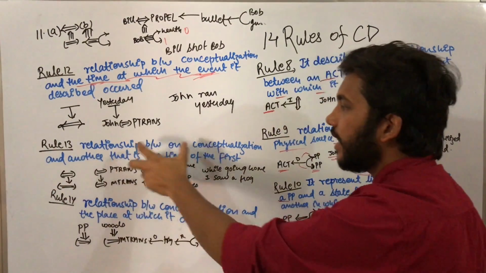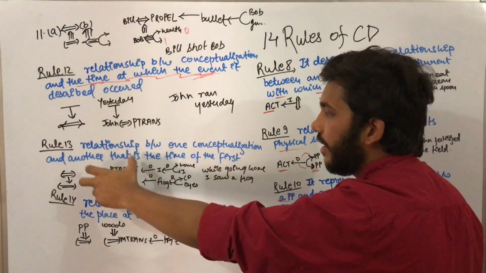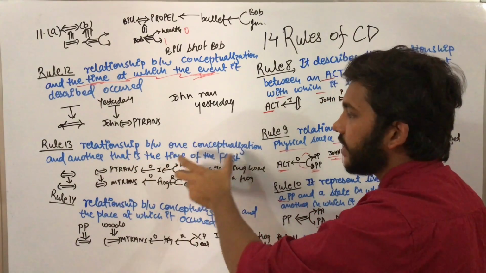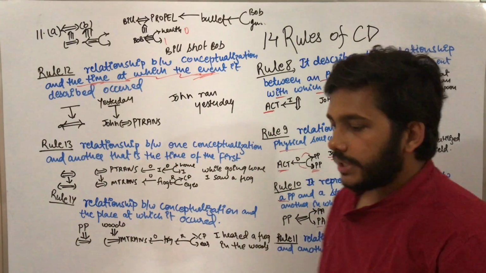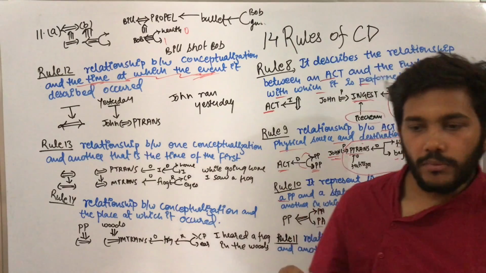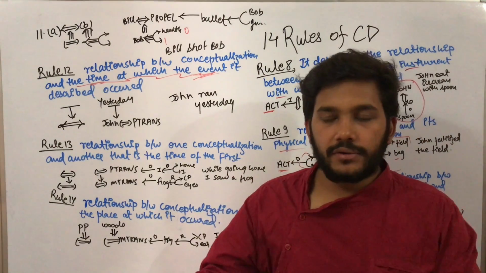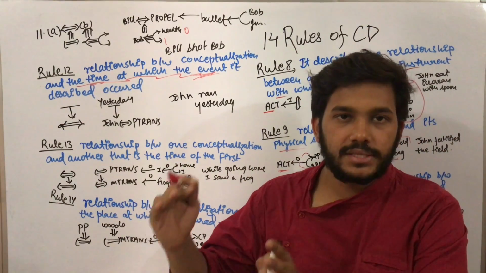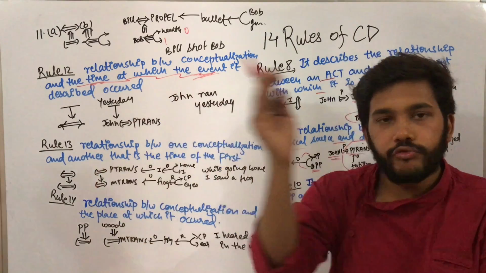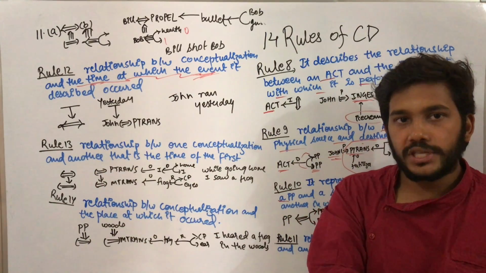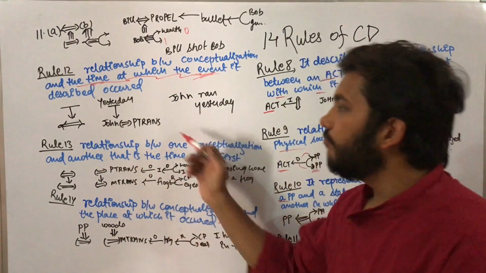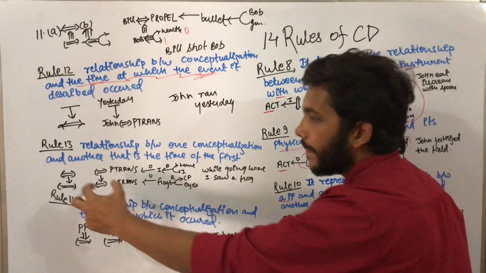Rule 13, the relationship between one conceptualization and another, that is, the time of the first. Time of the first means when a conceptualization idea is there, and when you first saw that concept for the first time, then we are going to use rule 13.